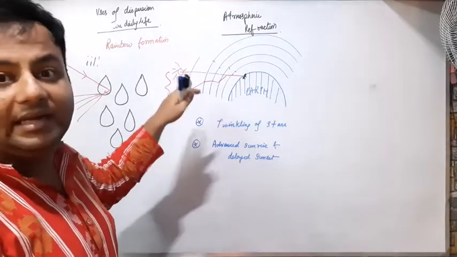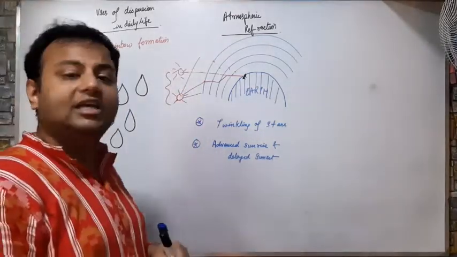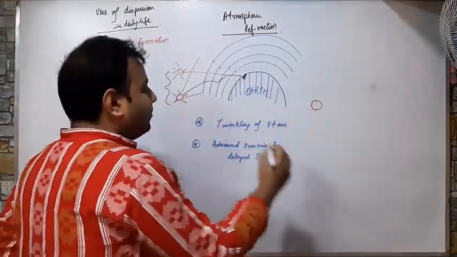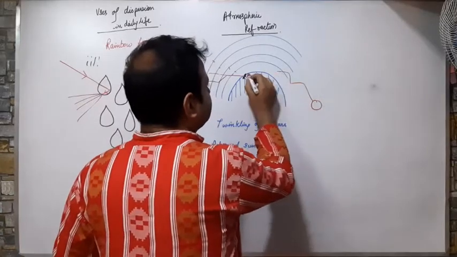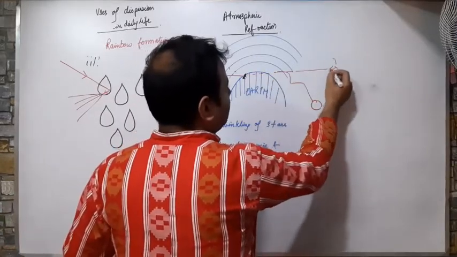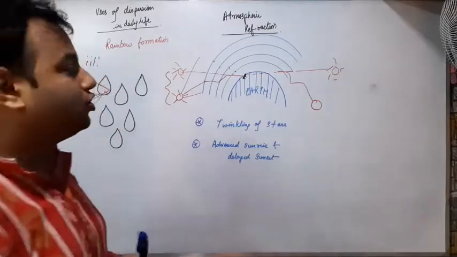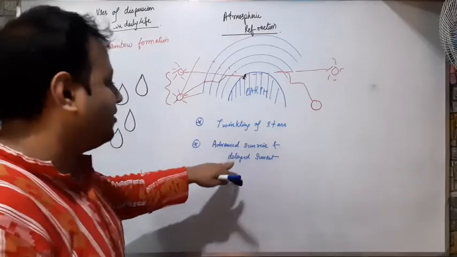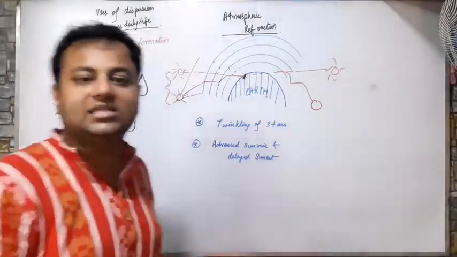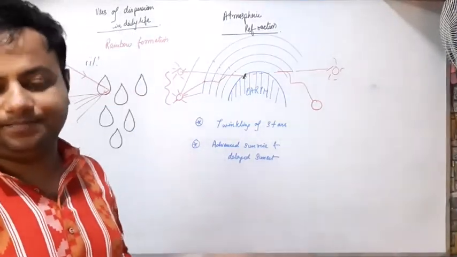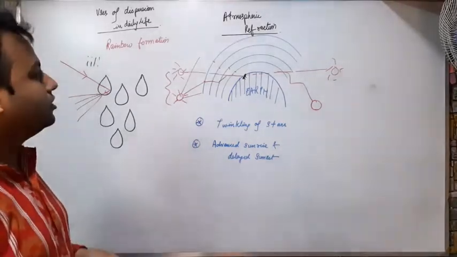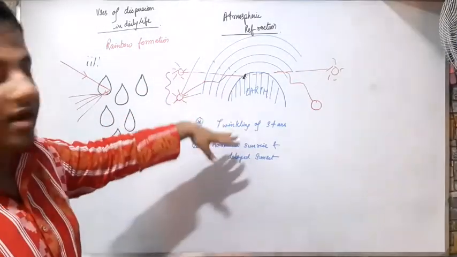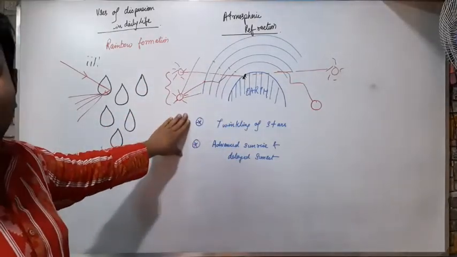That is advanced sunrise. 2 to 3 minutes before the actual sunrise has taken place, I can see the sunrise. The reverse happens also, delayed sunset. Suppose the sun has already set below the horizon, but due to atmospheric refraction, a person will still see the sun in the sky. So due to atmospheric refraction, we can see the twinkling of stars, advanced sunrise and delayed sunset. Correct? So this is also beneficial for our day-to-day activities.